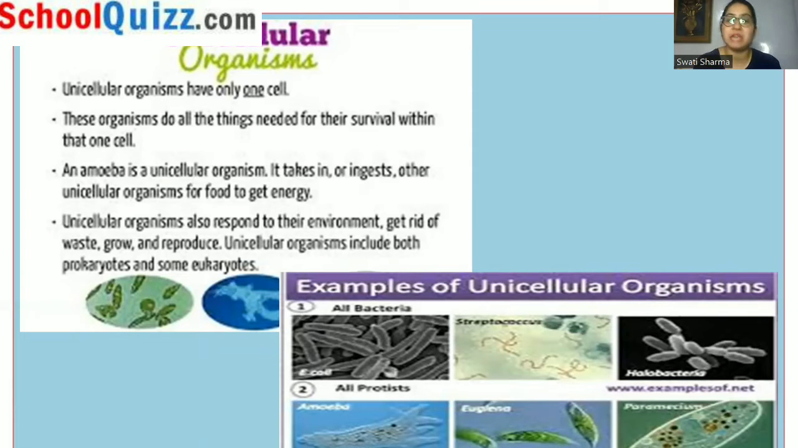Unicellular organisms can include both prokaryotes and eukaryotes. So both prokaryotes and eukaryotes can be included in unicellular organisms. All of the bacteria come under unicellular organisms, like you can see E. coli bacteria, Streptococcus bacteria, Helicobacter bacteria. Then all protists are also classified under this only: Amoeba, Euglena, Paramecium. Kids, see the variety of shapes also in which all these cells are found.